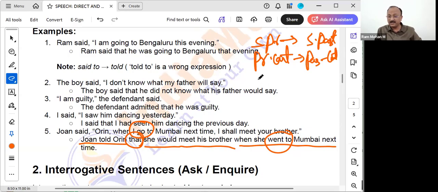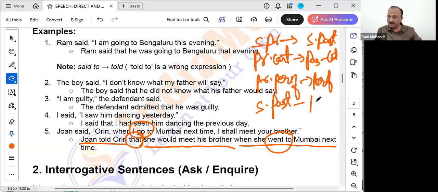Present perfect will become past perfect. And same way, simple past will become again past perfect. It's past perfect only. That means present perfect and simple past both will get converted to past perfect only. These are the basic points that we should remember.